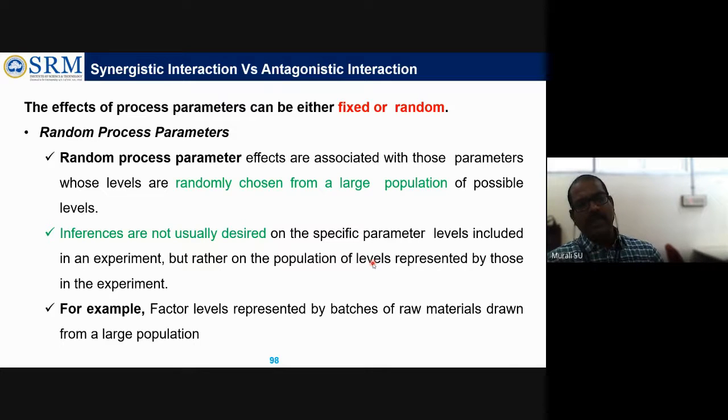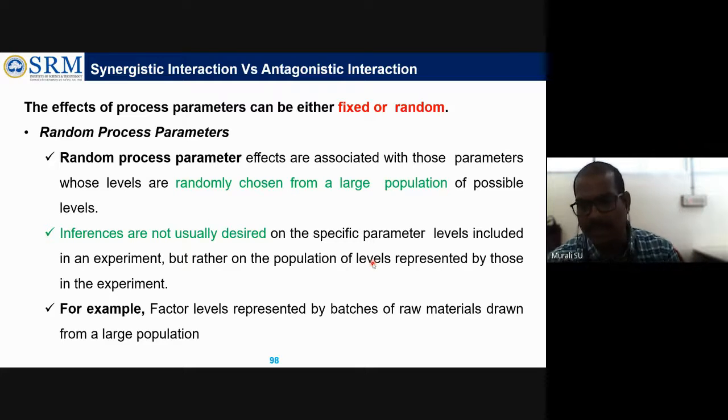And you will see that if the 20 samples pass, clearing the test, you will be accepting all 1,000 components. If the 20 fail to clear the test, you will be completely throwing away the 1,000 components. Okay. So that is what a random process parameter is.